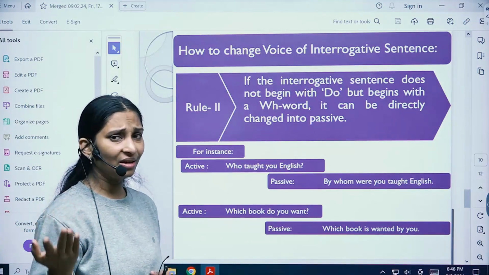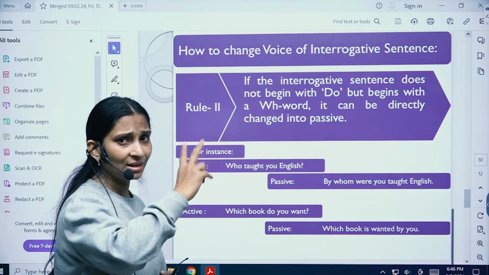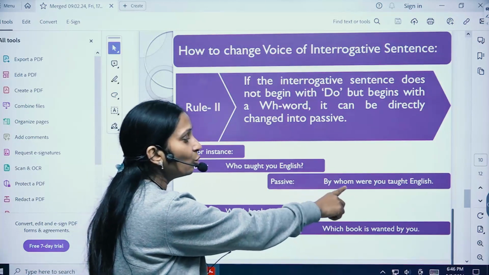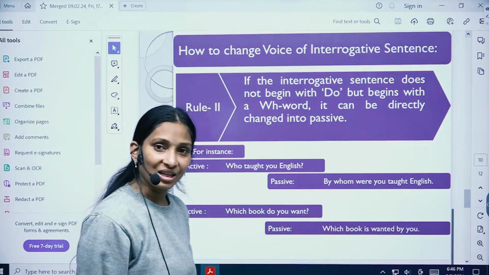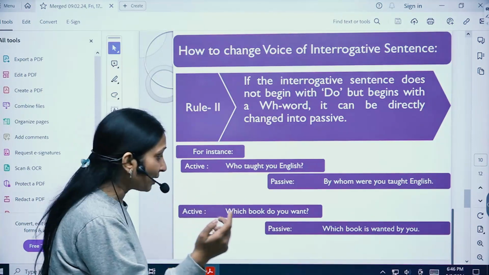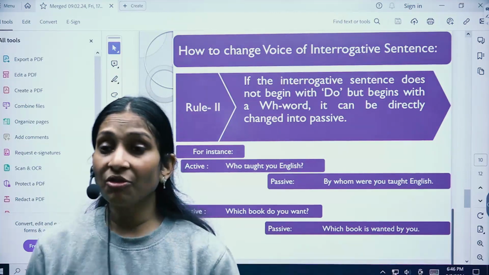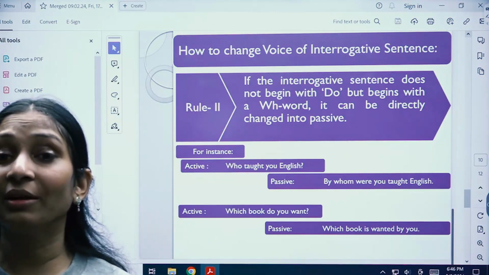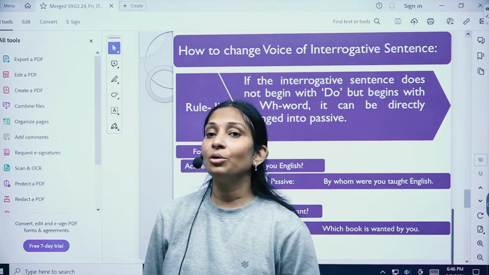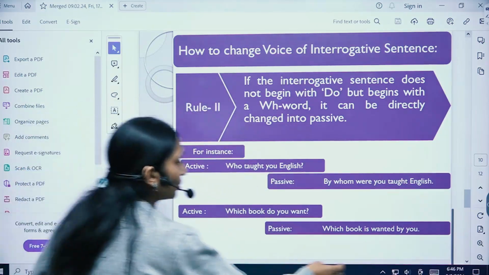You're going to add the verb that you're supposed to add, right? And then the object becomes the subject and the subject becomes the object. Now here, "Who taught you English?" "By whom were you taught English?" Clear? And "Which book do you want?" Which is a simple present thing. So, "Which book is wanted by you?" Remember, the verb's first form, second form, third form, and ing form always go to the verb's third form, right? So this is how it goes.